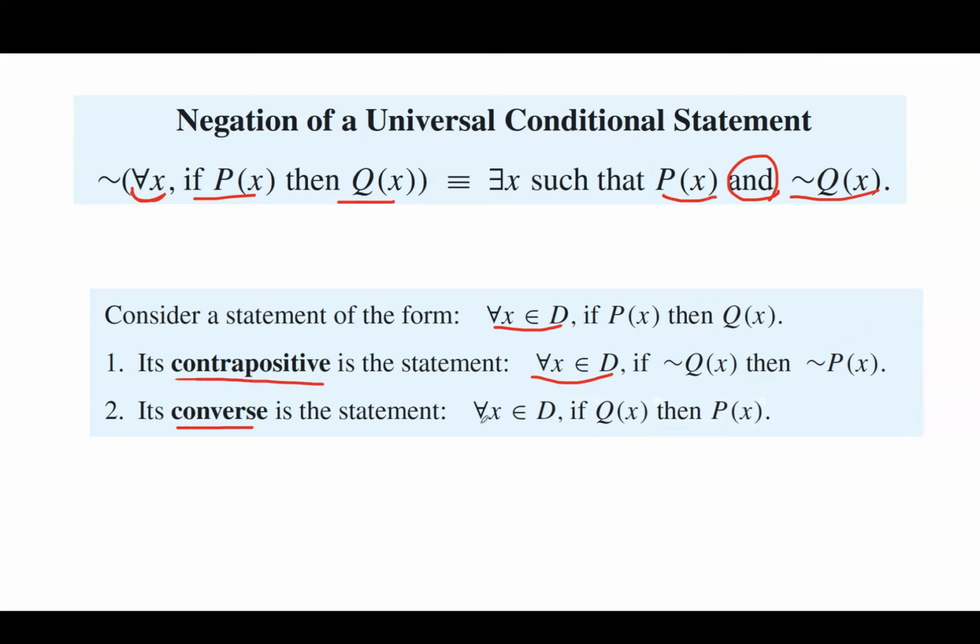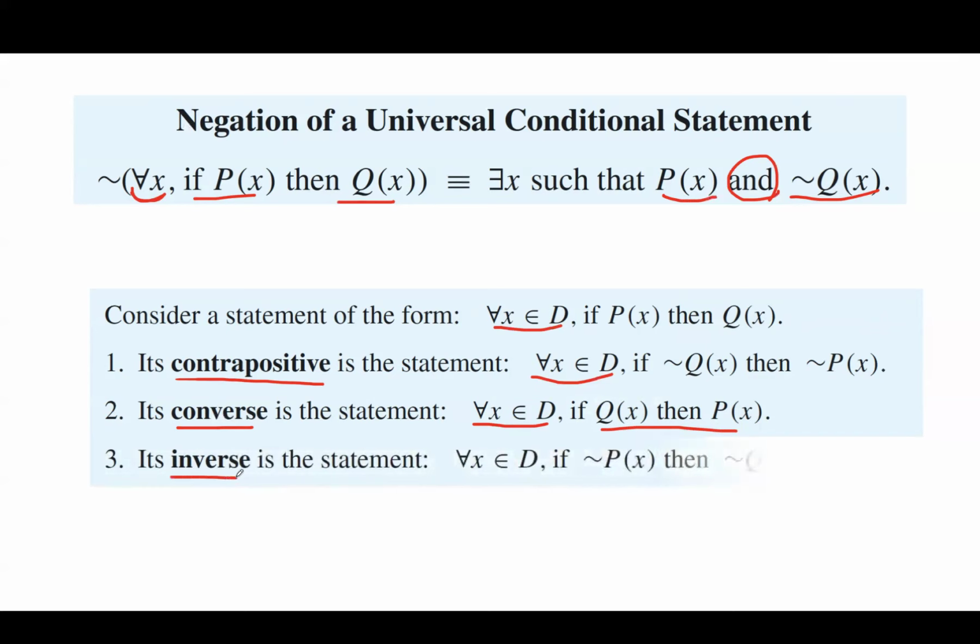For a converse, it's the same. It's a universal quantifier that you're going to use here. You have a universal statement: for every X in D, if Qx, then Px. And finally, as you remember, the inverse of if Px, then Qx is if not Px, then not Qx. And again, we're using a universal quantifier to represent each one of these. None of these are existential statements. All of these are universal statements.